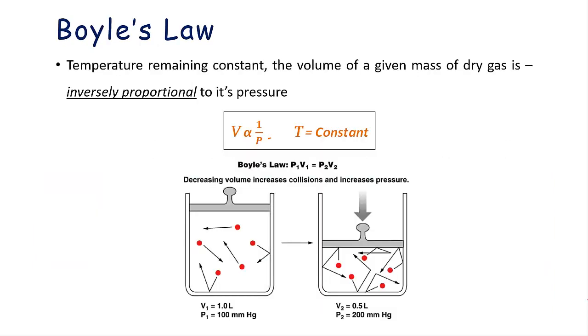So we have already studied Boyle's law and Charles' law. So let's go through it. What does Boyle's law say? That the volume of a given mass of a dry gas, dry gas here means without moisture, is inversely proportional to its pressure. It can be mathematically represented as V is inversely proportional to 1 by P, where V means the volume and P means the pressure, at constant temperature. And when we take it into conditions, we can obviously write that P1 V1 equals P2 V2.